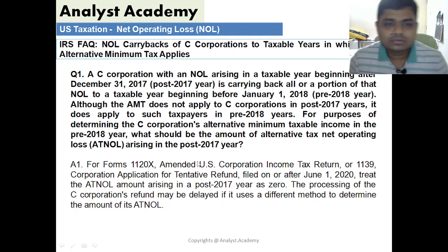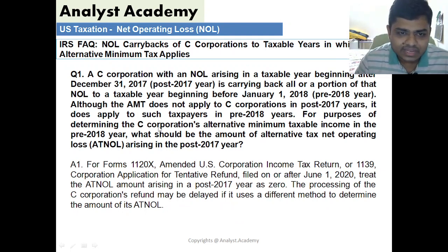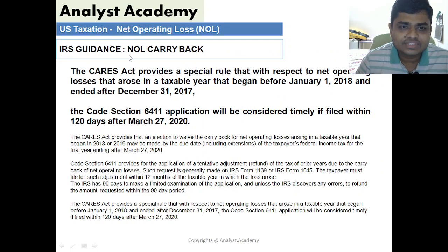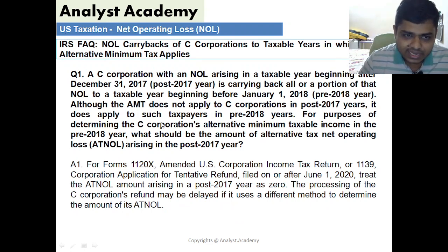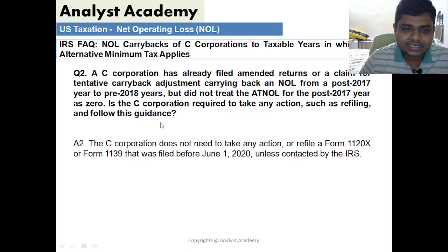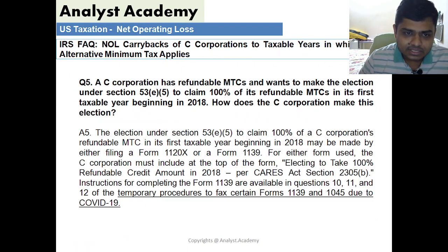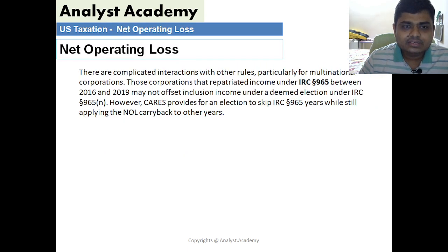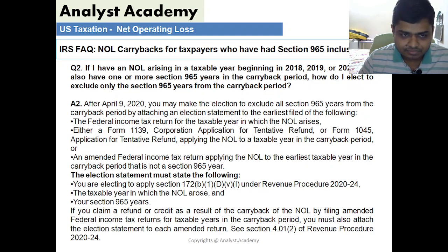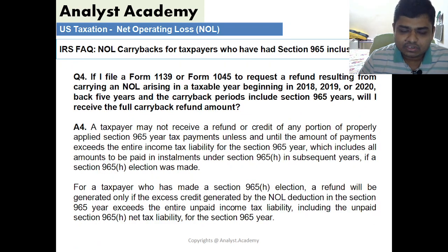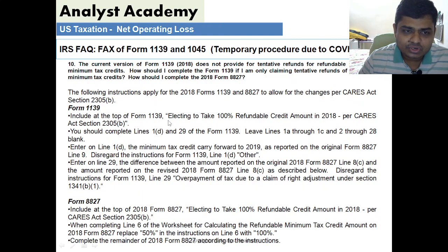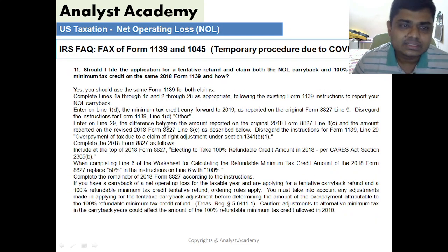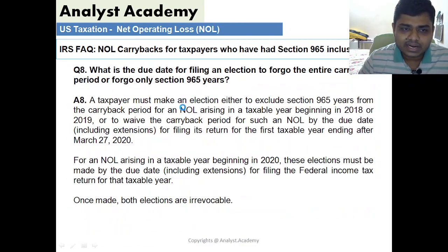So we have actually touched upon all the provisions of the net operating loss. For certain clarifications, the IRS has published FAQs and guidance, so you should go through them in detail. They are available on the IRS website, and if you have any specific questions, they would be beneficial for you, because these FAQs are quite simple and explanatory.